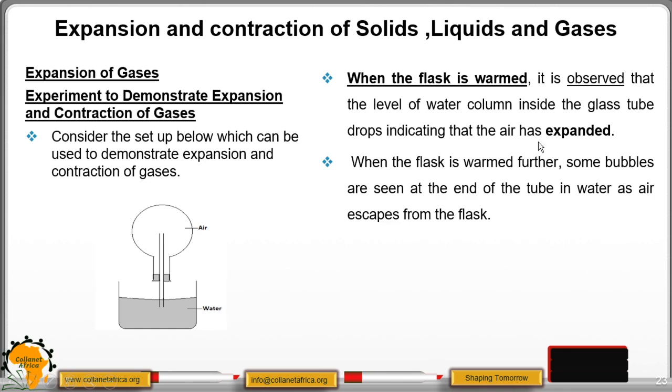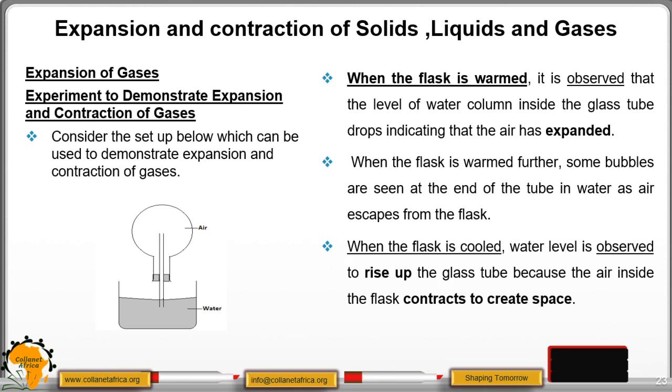Then, when the flask is warmed further, some bubbles are seen at the end of the tube in water as air escapes from the flask. So that way we can show that air expands when heated. But when the flask is cooled, the water level is observed rising up the glass tube. As it is cooled, it reduces in volume, and therefore water will rise to occupy the space. This is because the air inside the flask contracts and creates a space.